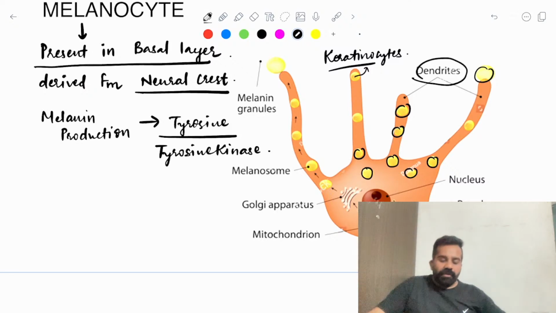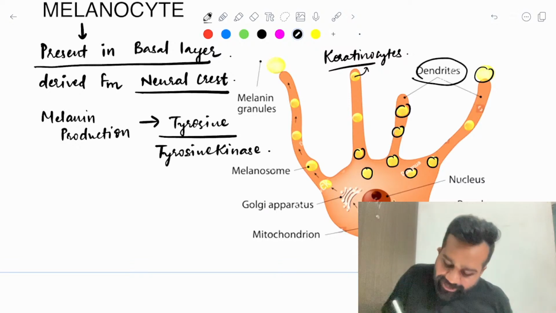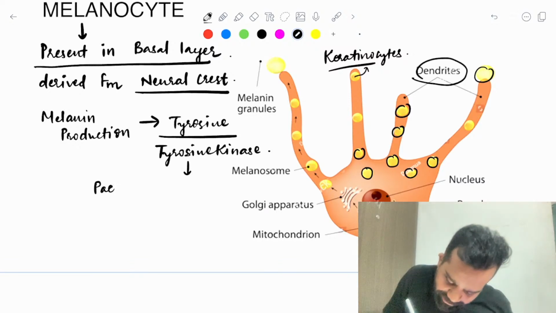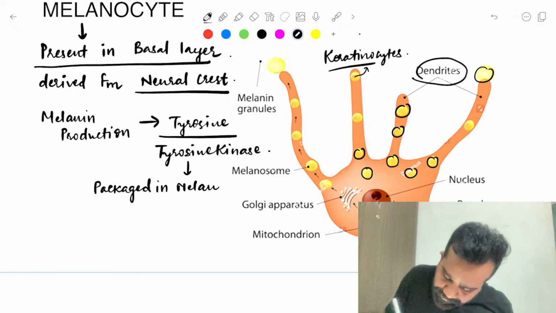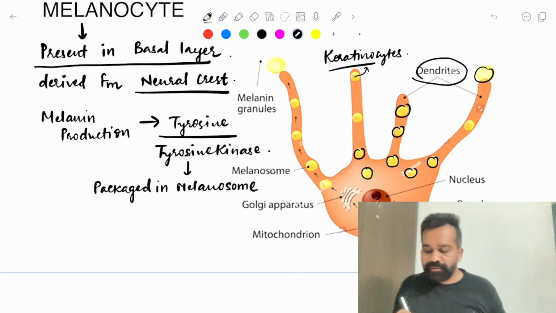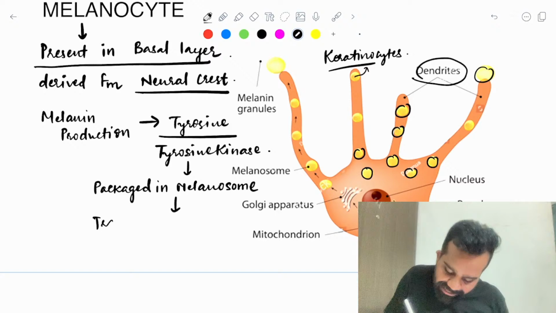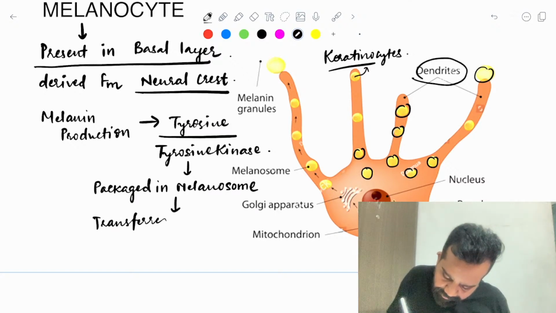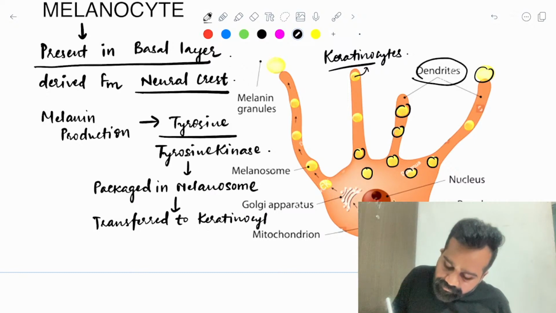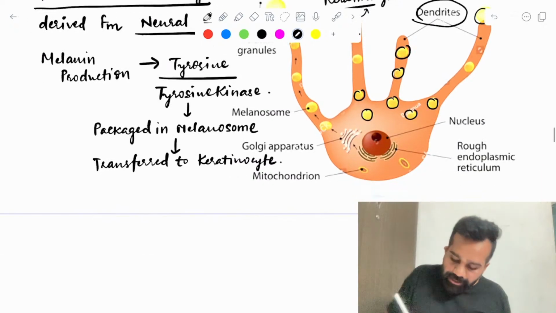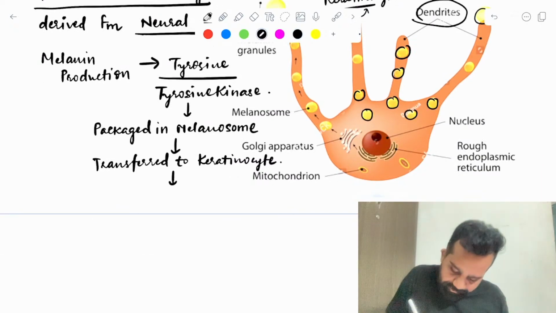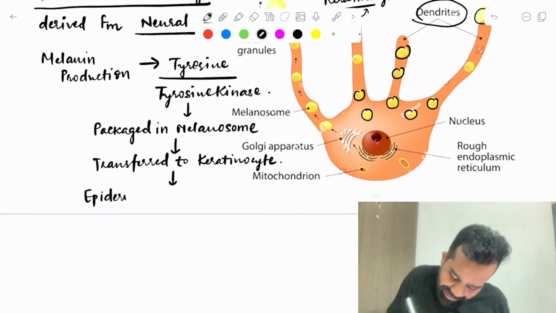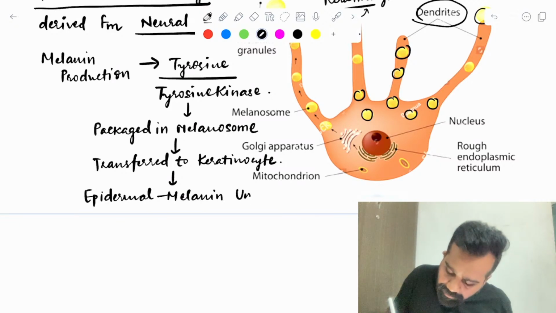So generally what will happen, this melanin is packaged into melanosome, and this melanosome is transferred to keratinocyte. This is known as the epidermal melanin unit.